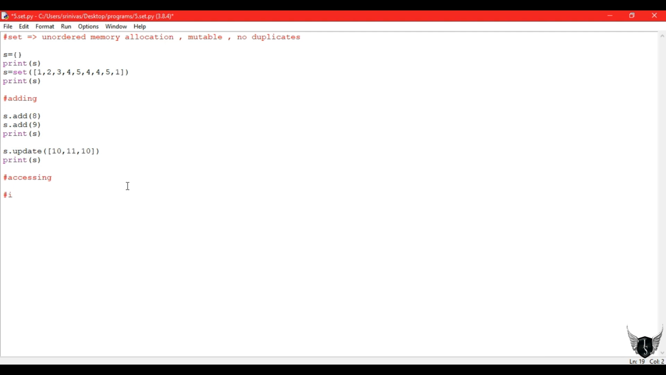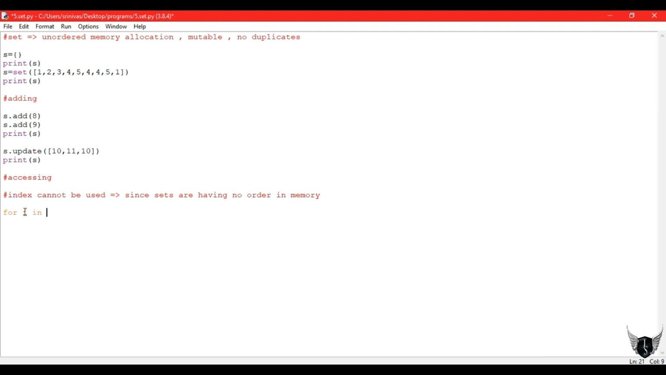And accessing. Here comes the problem. We get an error while accessing. We can't use an index, since sets are unordered. Lists and tuples are ordered, so we can use indexes to access them. But sets are unordered, they will get shuffled in memory allocation, so we can't access them using the index.